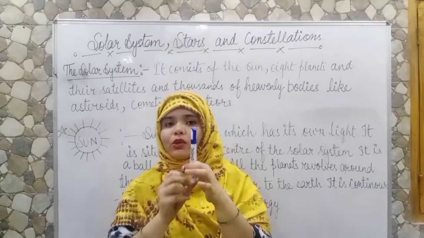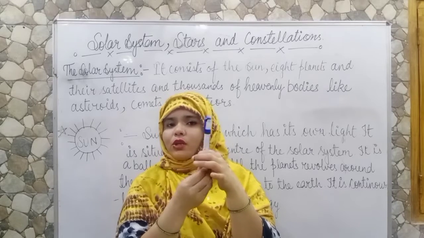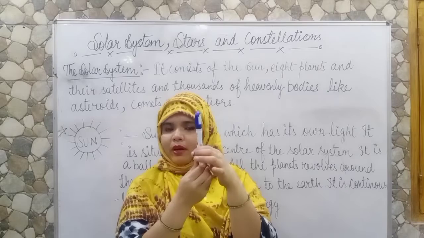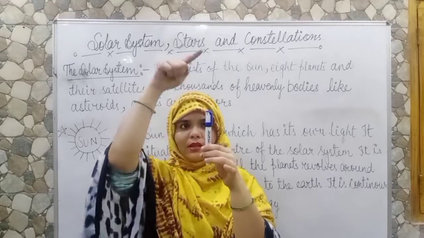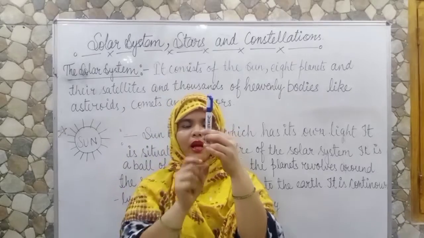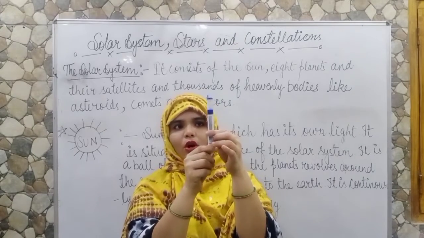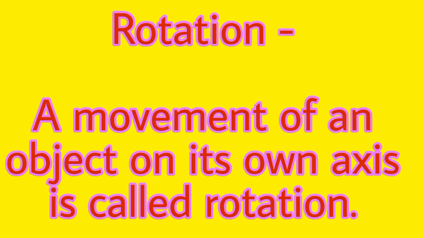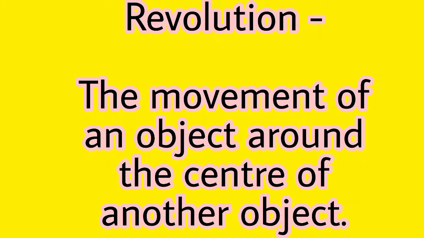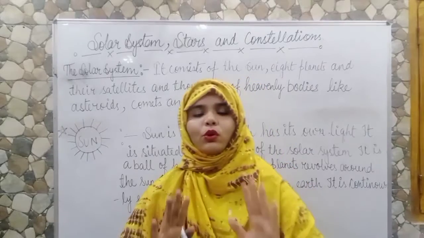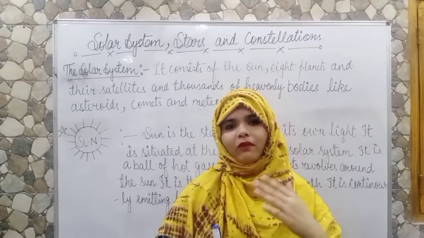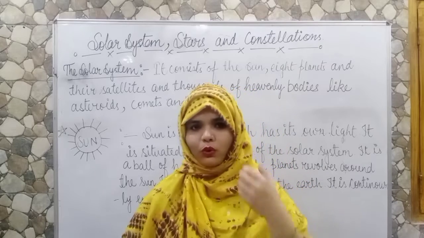And when an object rotates on its own axis, the movement is on its own axis. This is its axis in the middle and it is rotating. Look, this is called rotation. So now you got both terms, what is rotation and what is revolution.